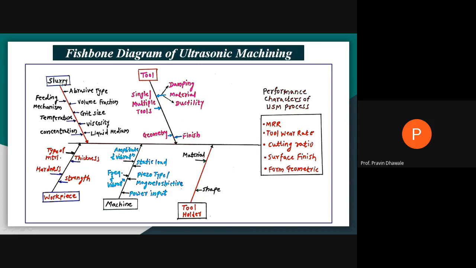It will be a slurry, it will be a tool, it will be the workpiece, it will be the machine, and it will be the tool holder. These are the input parameters. Those are having an impact on any of these output parameters.